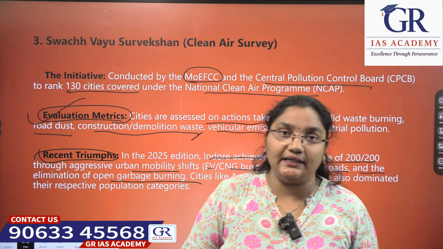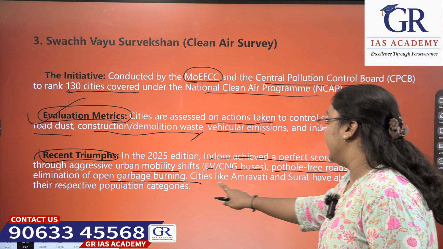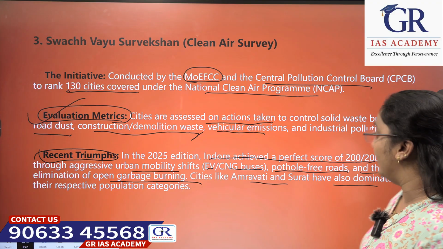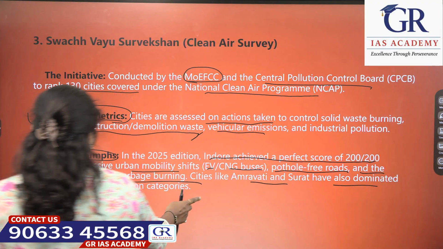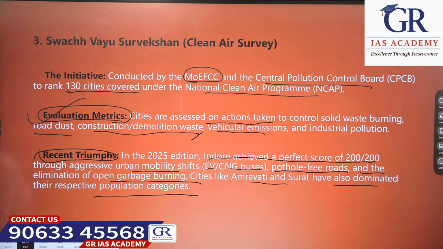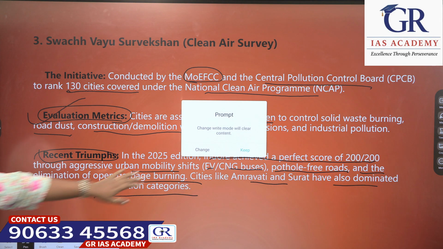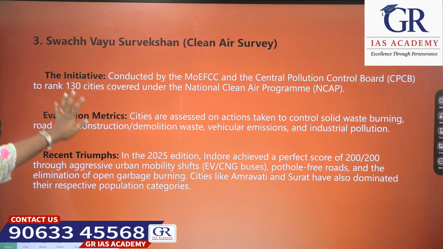Cities like Amravati and Surat have also dominated their respective population categories. These are the recent triumphs of Swachh Vayu Sarvekshan.